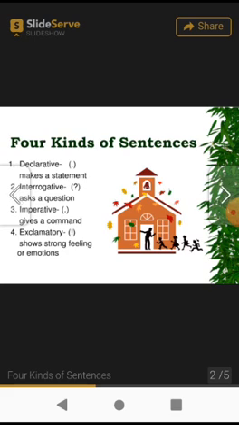For example, if something is happening suddenly and immediately from your mouth it comes, oh wow, what great news, right? Wow means it's giving you an exclamation, it's a sudden feeling.